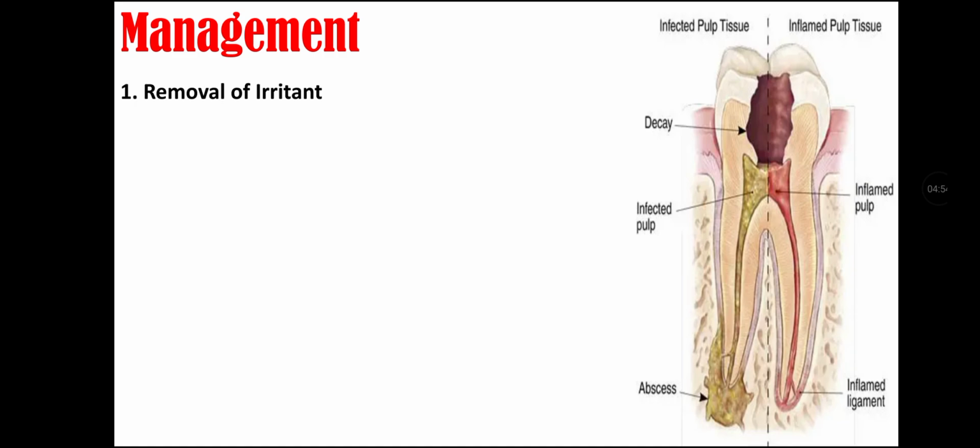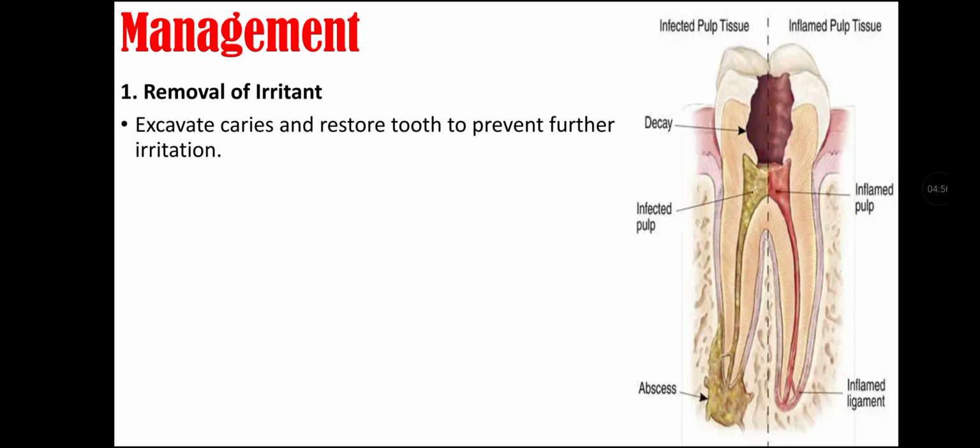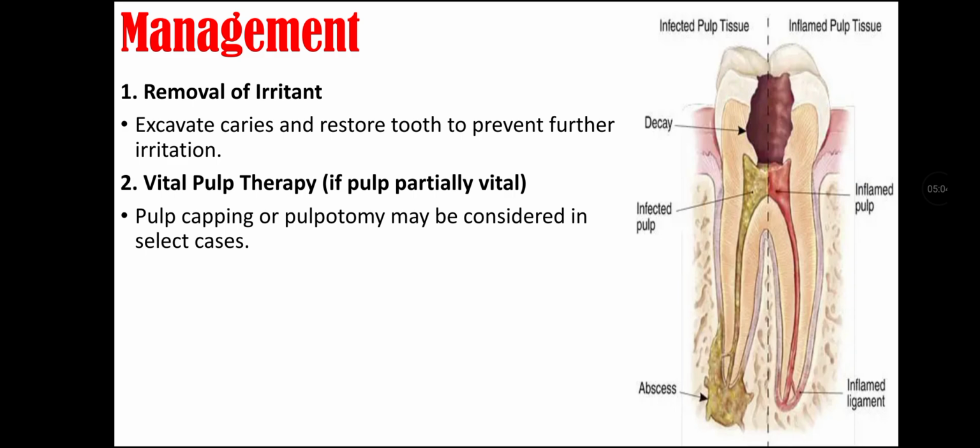Management of chronic pulpitis. First thing we do is removal of irritant, that is, to excavate caries and restore the tooth to prevent further irritation. Second we can do vital pulp therapy if the pulp is partially vital. It may include pulp capping or pulpotomy that may be considered in selected cases.